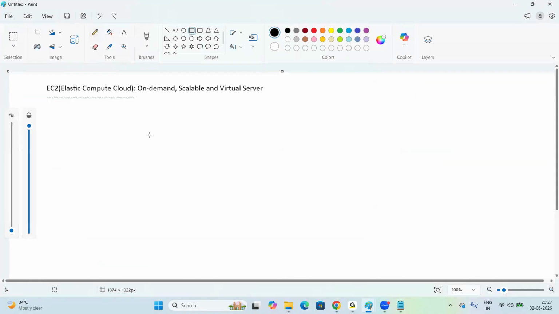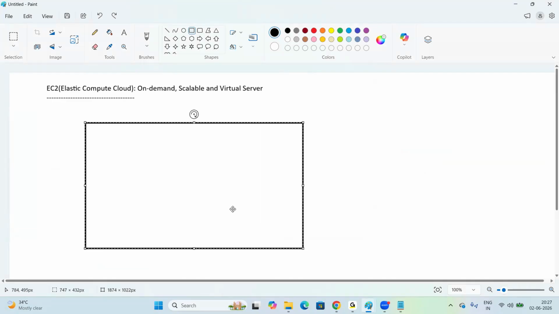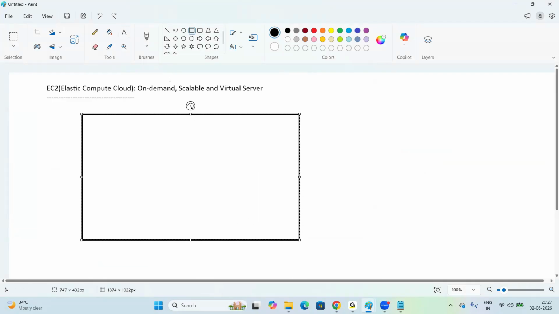So this is our VPC, virtual private cloud.